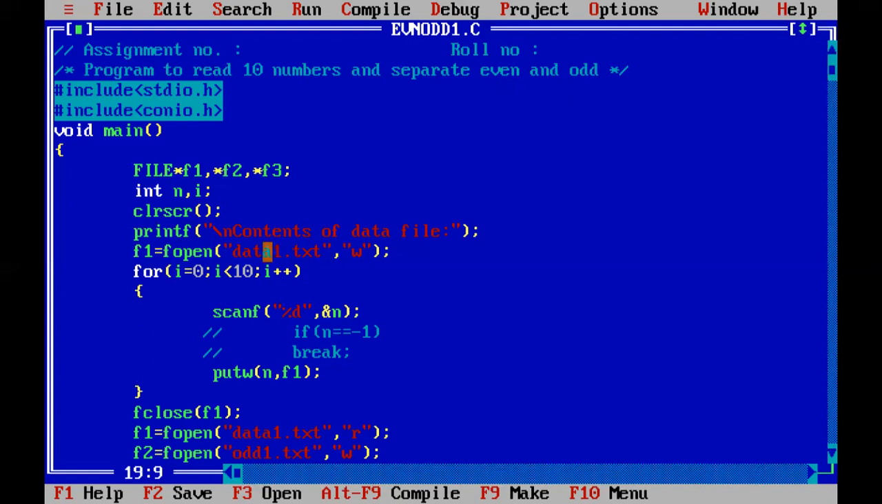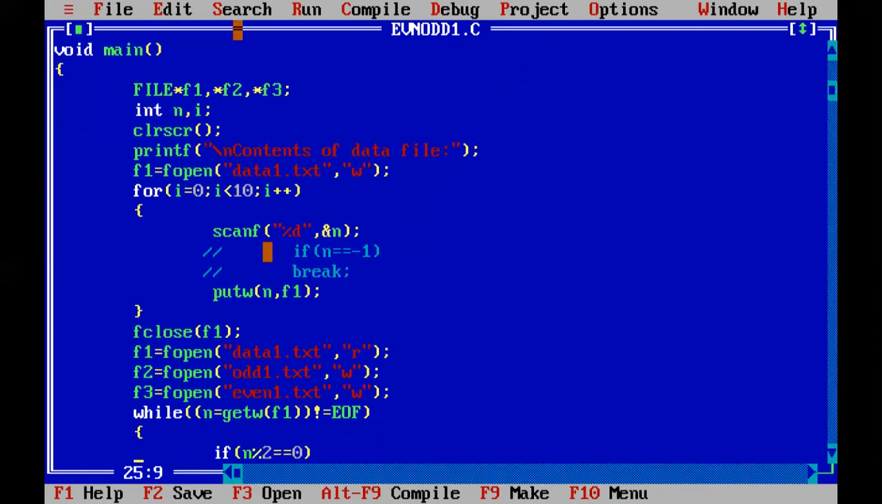So as you can see, this statement, which is very simple to understand, I have previously told you that we are declaring three pointers. We are going to create three files, write three files and read these three files. So I have taken three file pointers. The first pointer, which is F1, I have assigned to a file named data1.txt. This is a file which is initially going to get created and hold our data.